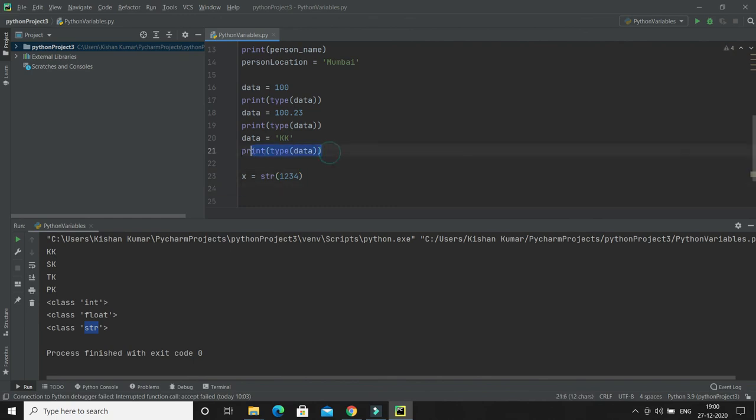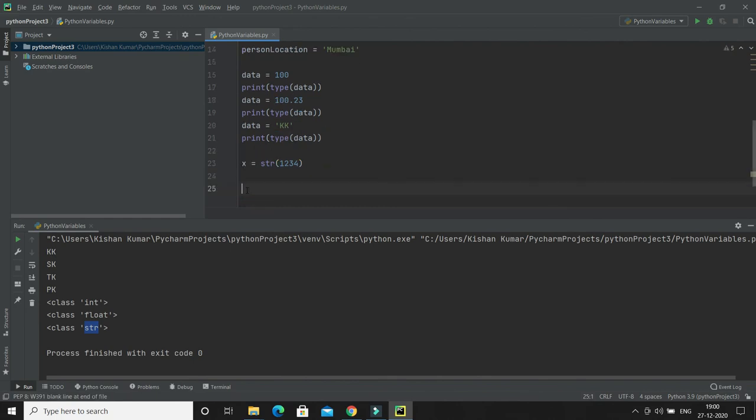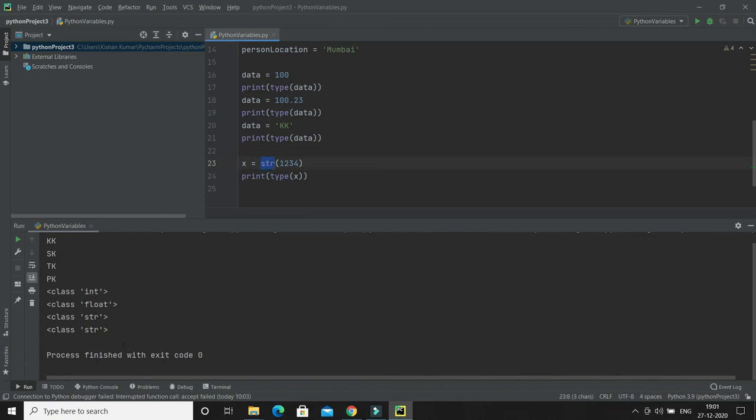So if you print the type of this variable x, then it will tell you this is a kind of string, right? Because we have used this function. So here you can see a string. Similarly, you can use int, float, bool. There are many more functions, right?